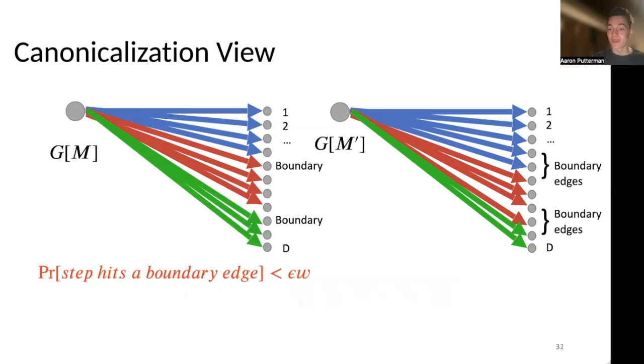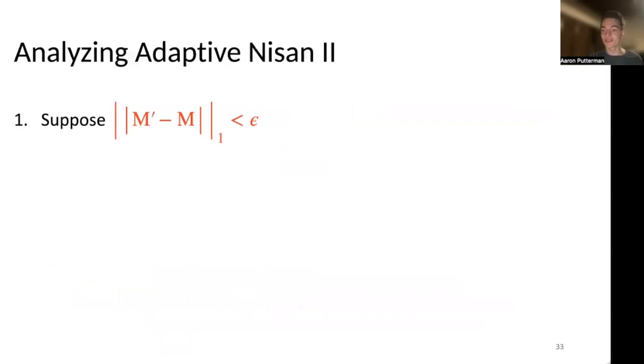Finally, we have one final observation: because the matrix norms are sufficiently close, we can bound the size of each of these sets of boundary edges on the right. Each one of these will capture approximately an epsilon fraction of the edges. So because there's W vertices, this means in total the number of edges that's captured is at most an epsilon W fraction.